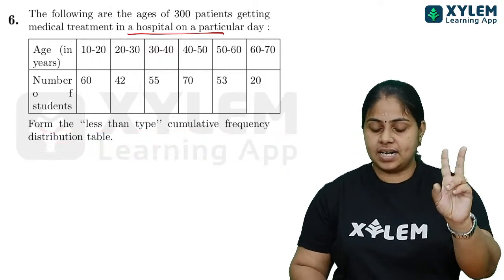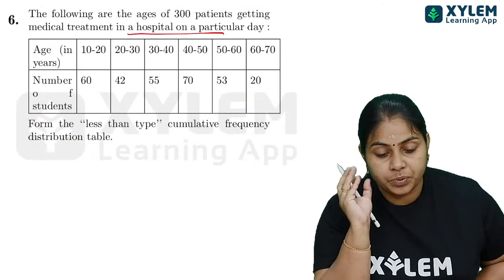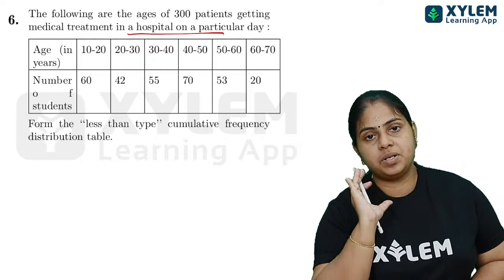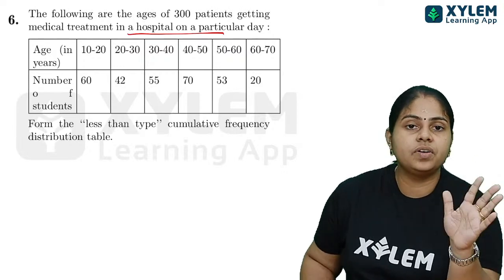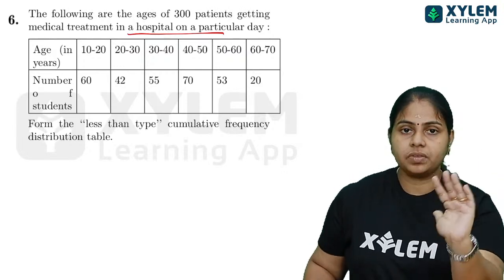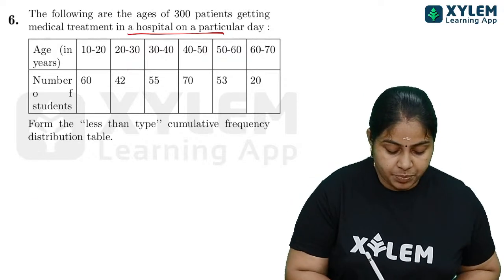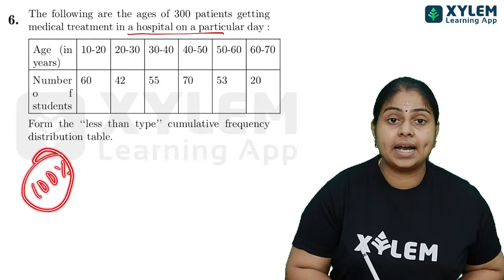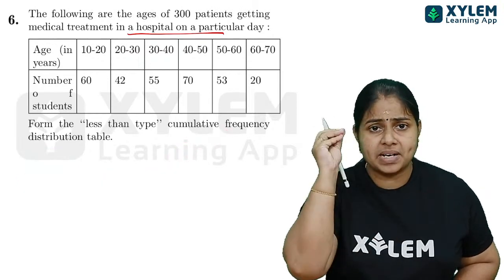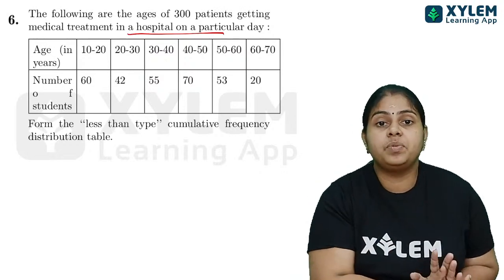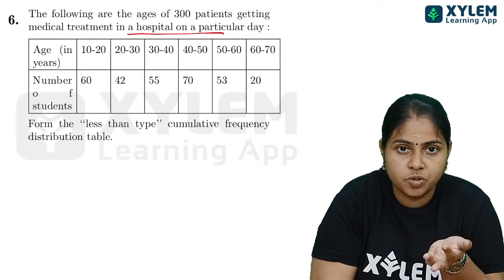ഇത് ഒരു 2 mark question ആണ് children. So we must have to do one thing only: we have to prepare the cumulative frequency table. ആ ടേബിൾ മാത്രം പ്രിപ്പയർ ചെയ്ത് വെച്ചാൽ മതി. മീഡിയനോ മീനോ മോഡോ ഒന്നും കാണാൻ പറഞ്ഞിട്ടില്ല. So children, you will be getting a 100% sure question, that is preparing a CF table. CF table prepare ചെയ്യാനായിട്ടുള്ള question നിങ്ങൾ മസ്റ്റ് ആയിട്ട് അറിഞ്ഞിരിക്കേണ്ട കാര്യമാണ്. You will be getting that question, either median കാണാനാണെങ്കിൽ we must have cumulative frequency table.